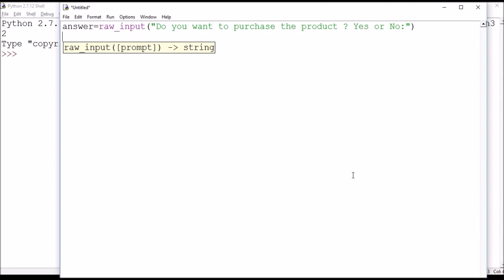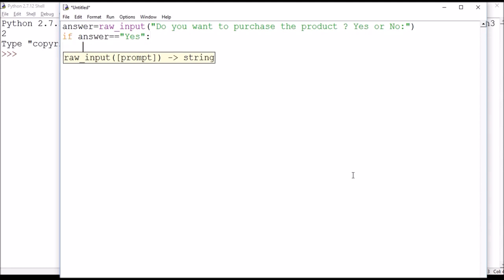So here we use an if statement. If the name of the variable, that is answer, is equal to, we use double equals to compare, equal to yes, then colon. You can see on the screen the line is automatically indented.